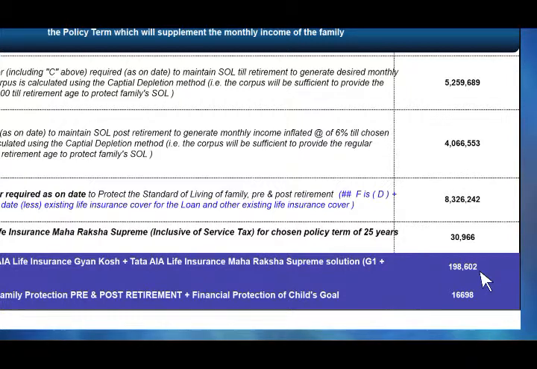Your family is fully protected in terms of standard of living both pre and post. And the monthly commitment works out to only around 16,698 rupees. With this powerful tool, don't you think our agency force can convince anyone to buy this combo?